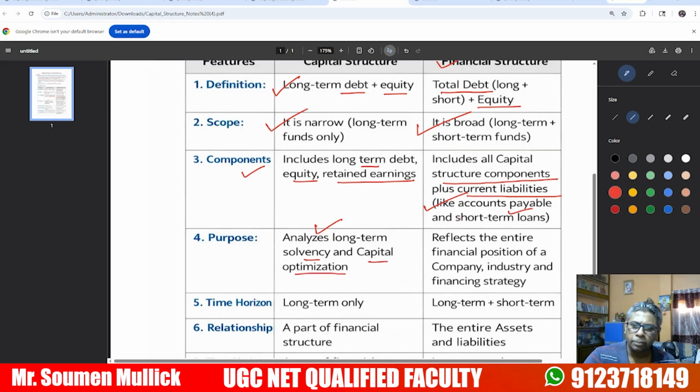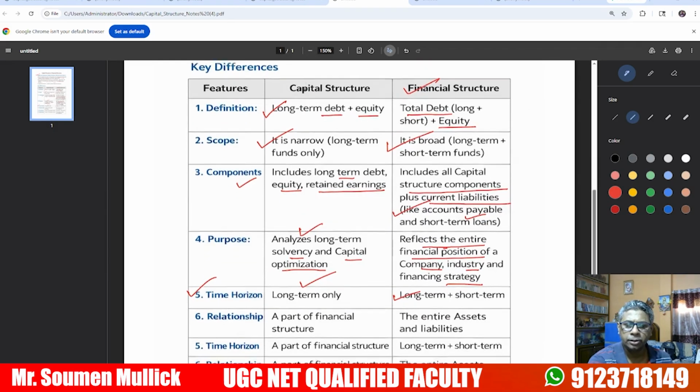The purpose of financial structure is to reflect the entire financial position of a company, industry, and financial strategy. In time horizon, capital structure is long term only, while financial structure is long term plus short term.